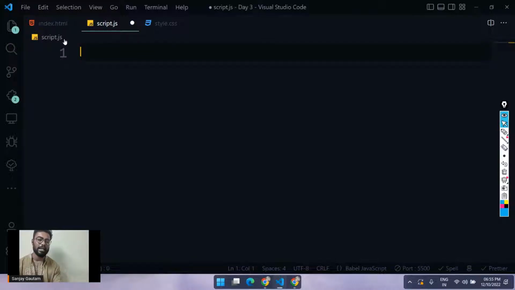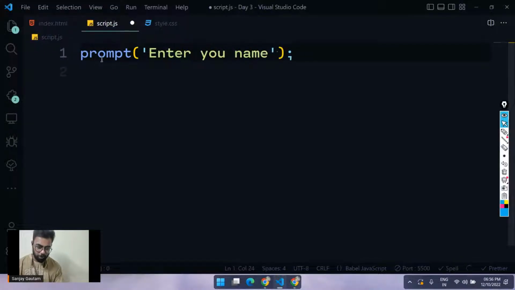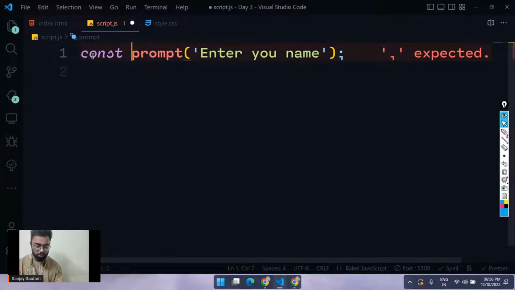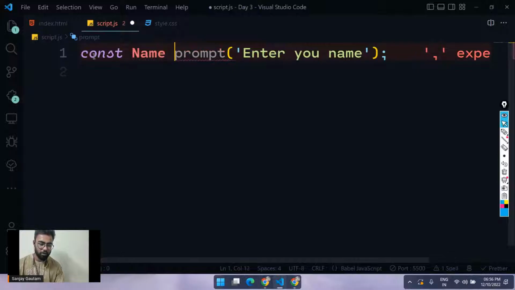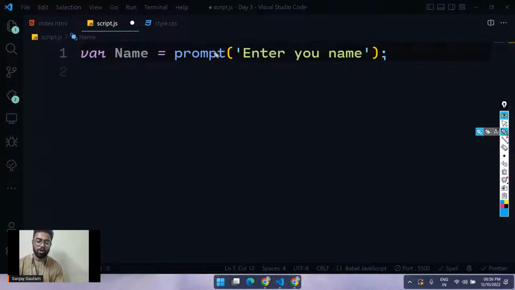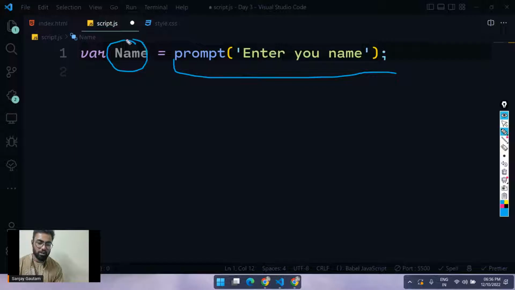Today I'm going to tell you about two things. First of all, you can take the input from the user, and for that all you have to type is prompt. Here you can type a message, like enter your name. You can put any string inside of it. And I'm going to create a const, let's say name, where name equals this. Whatever input the user gives is going to become the value for this name.